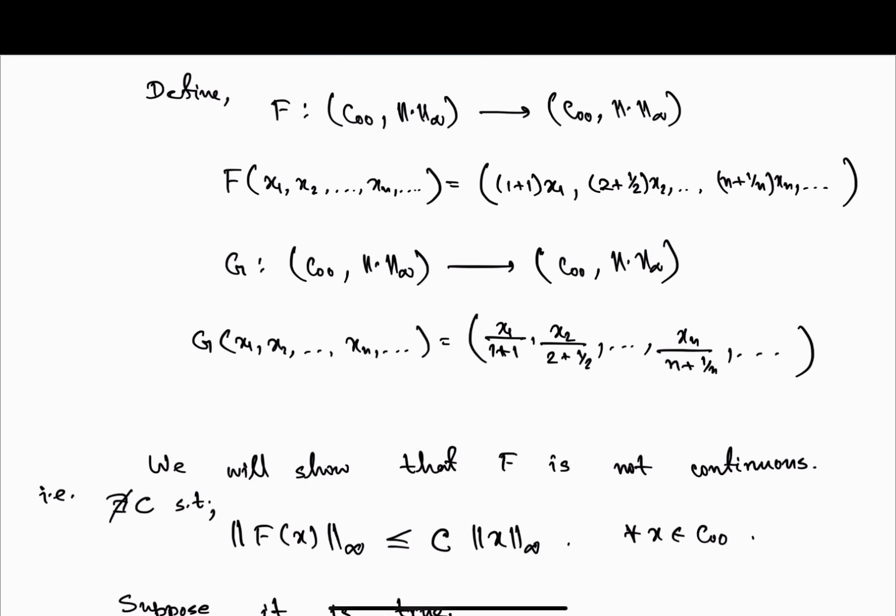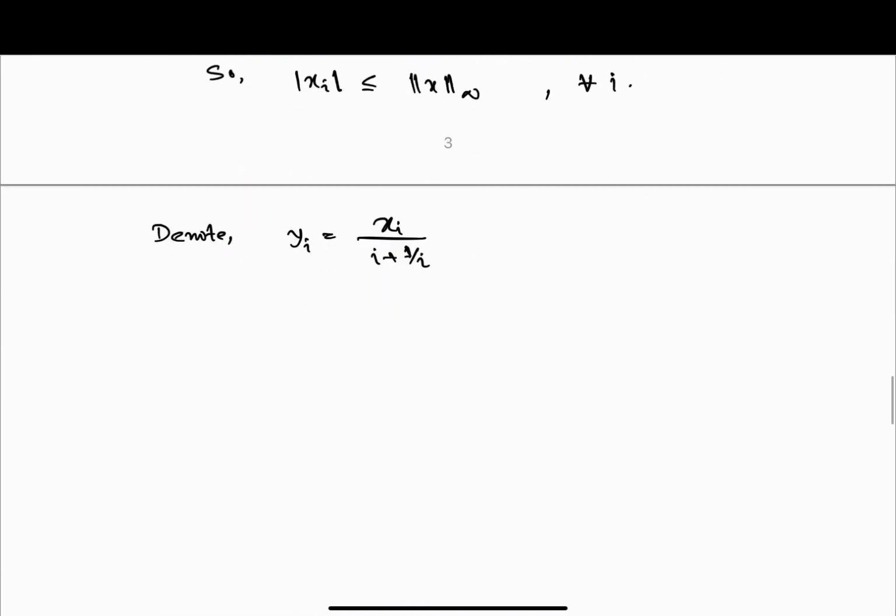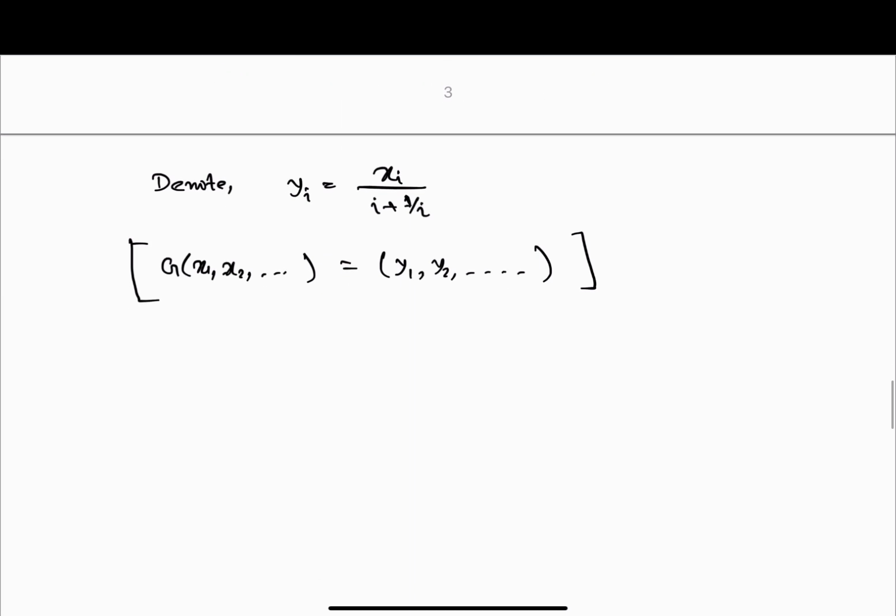So this is y1, this is y2. Means g of (x1, x2, ...) I am taking to be (y1, y2, ...) like this. So note that i is bigger than or equal to 1, right?